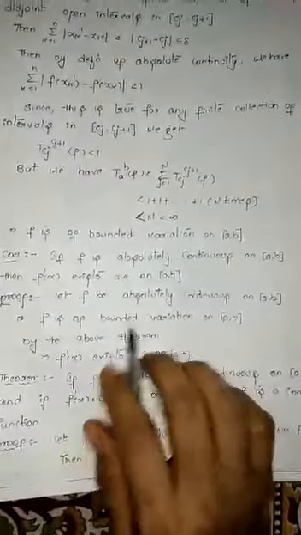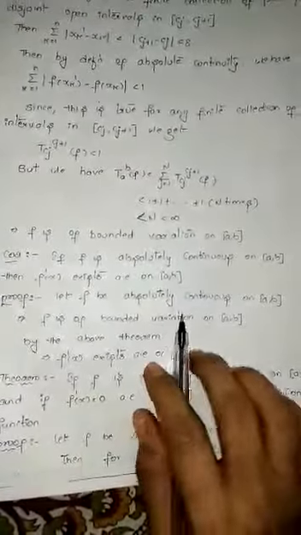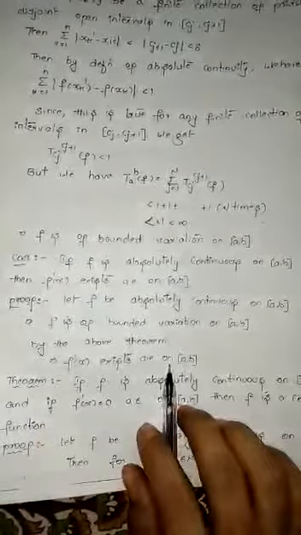Now based on this theorem you have a small corollary, girls, which tells us that if your function is absolutely continuous, the derivative of the function exists. Girls, we all know that if your function is absolutely continuous, from this theorem which we have just now learned, f is a function of bounded variation. Because f is a function of bounded variation, definitely the derivative of the function will exist almost everywhere. This is coming again from your previous theorem. So by this we finish this theorem.